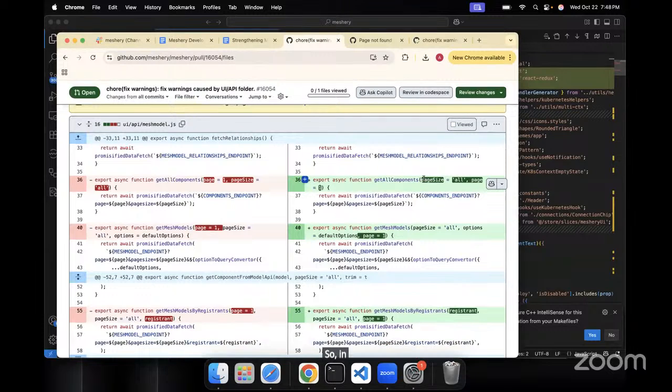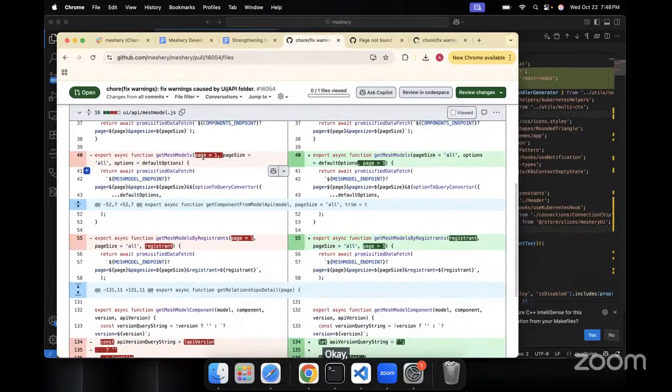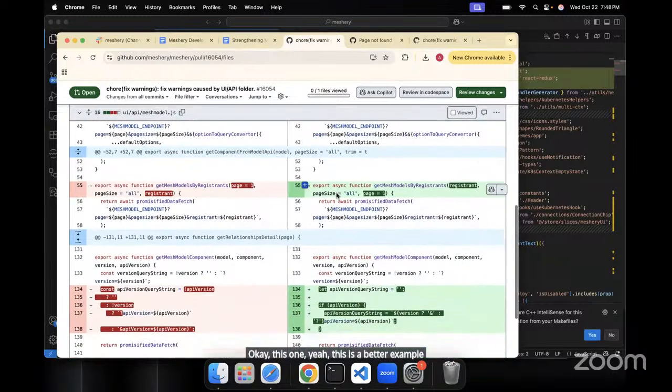In the style guide, it mentions that the default variable should be at the last and not first. This is a better example, that this should be behind and this should not be first. So there are a lot of issues like this. Let me know if this is worth working on.